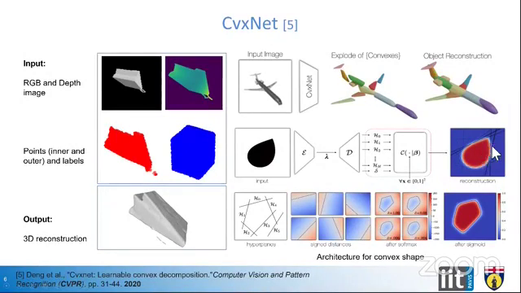So in the end, you can see all these hyperlines are touching the boundaries of the object and enclosing a complete object. We use this information and combine all these hyperlines in order to reconstruct a complete shape.